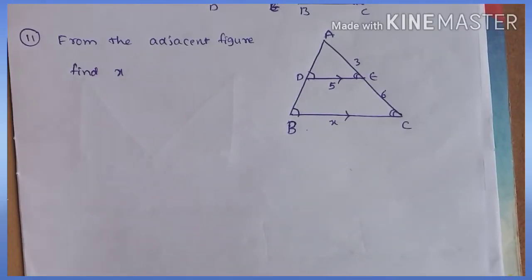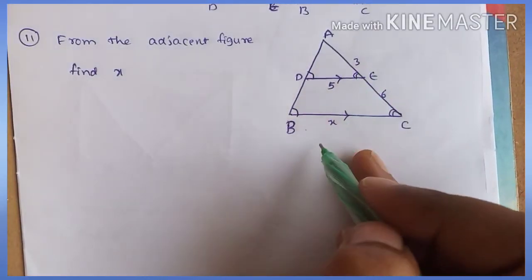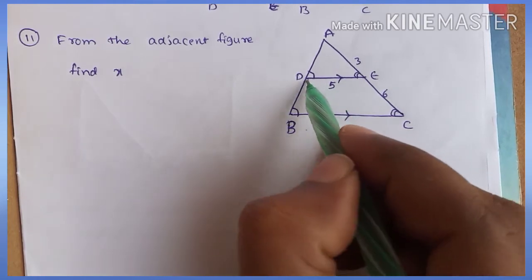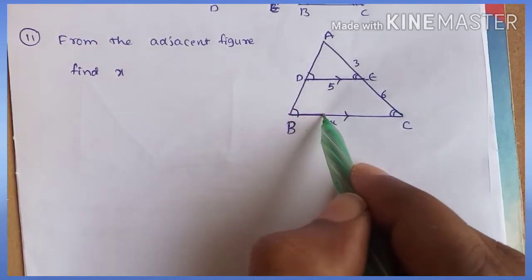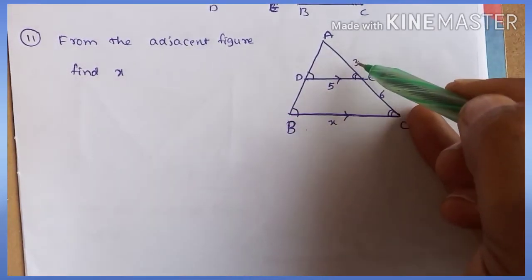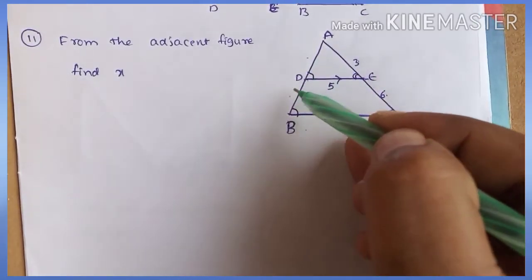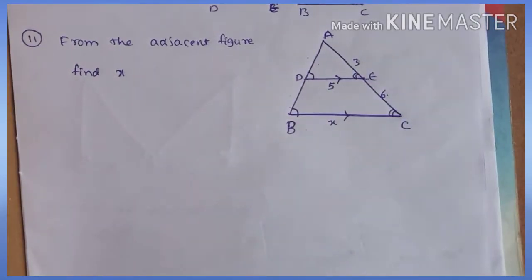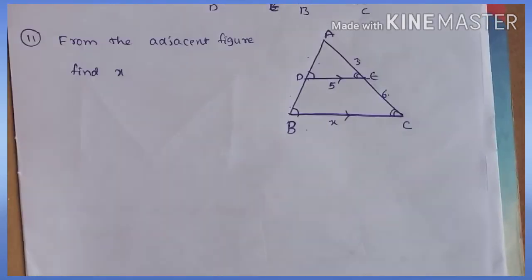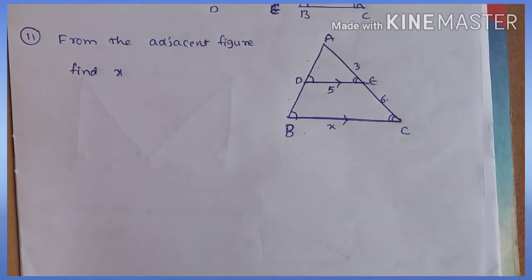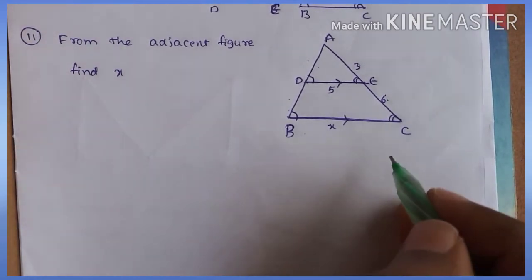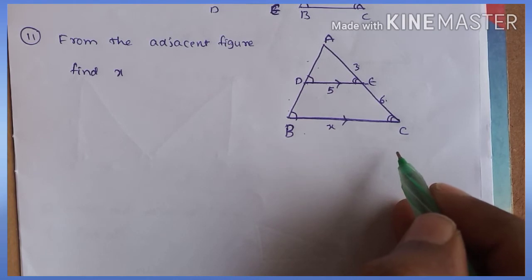Now the problem is: from the adjacent figure, find the value of x. Here it is given that DE is parallel to BC. Here the first side's ratio is given, but the second side's ratio is not given. So we should not apply BPT, students. We should not apply BPT. So what can we apply? By using similarity only you have to solve the problem.